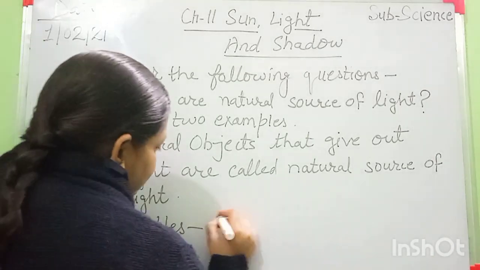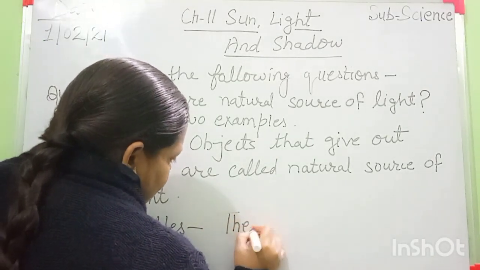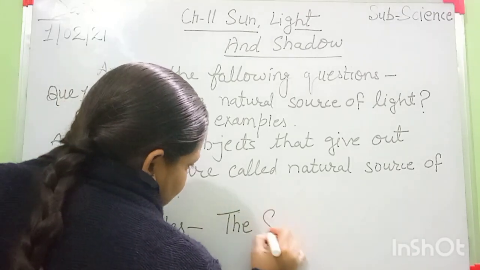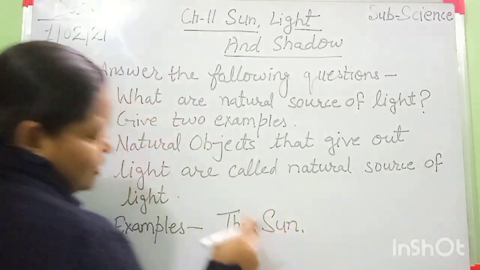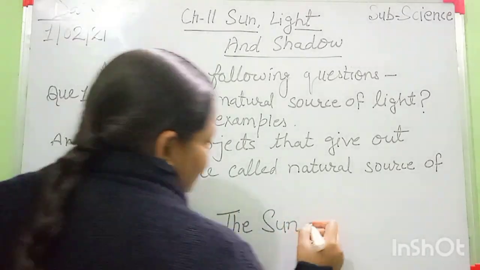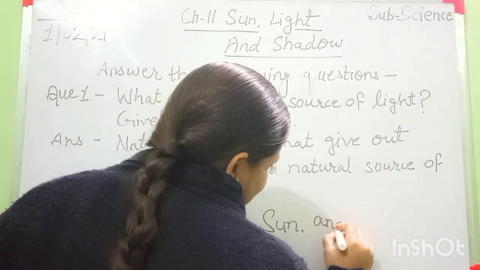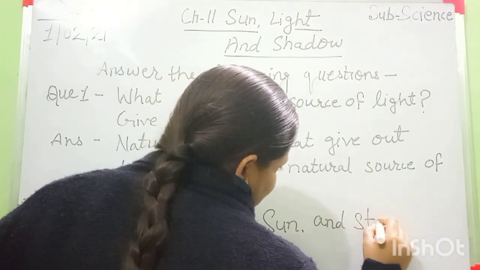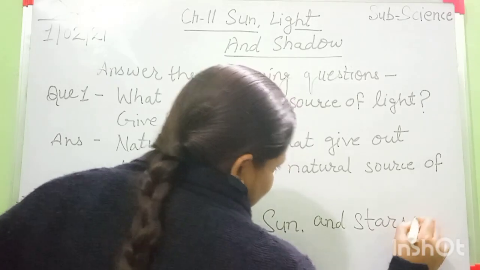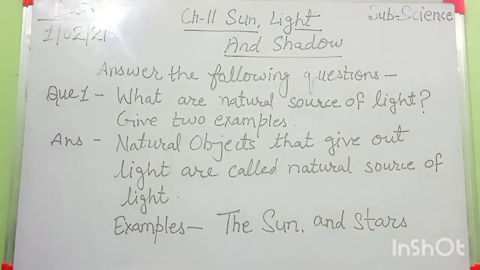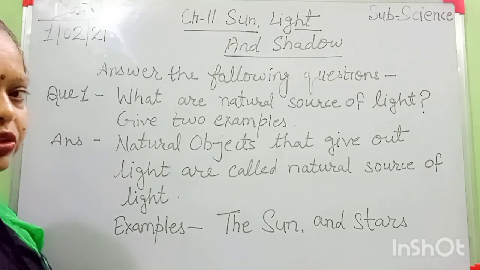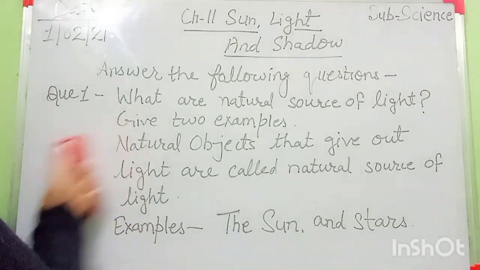Example: the sun, it is the main source of light, and stars. These are the two examples of natural sources of light. I hope all of you have done this question. Then move to question number 2.